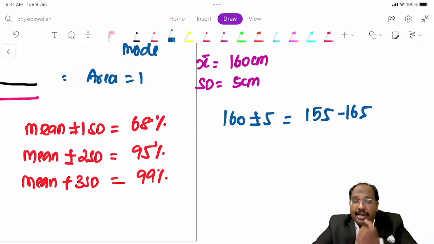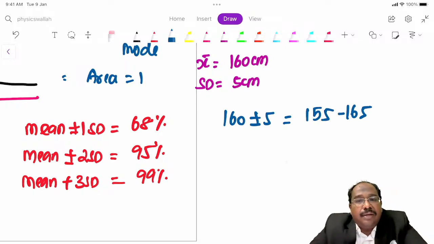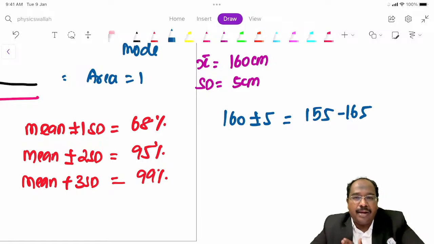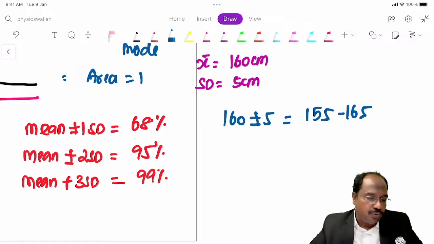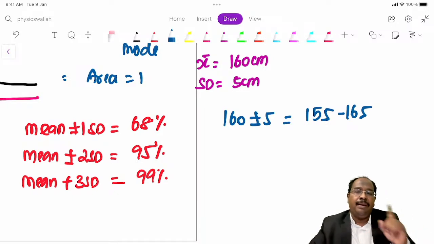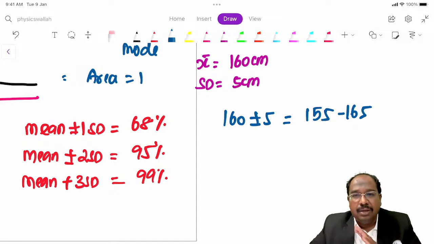So in a class, I am calculating the mean and standard deviation of height. Suppose in a UG batch there are 150 students, and among them I calculated the mean and standard deviation. Mean plus or minus one standard deviation, that is the confidence interval, comes as 155 to 165.